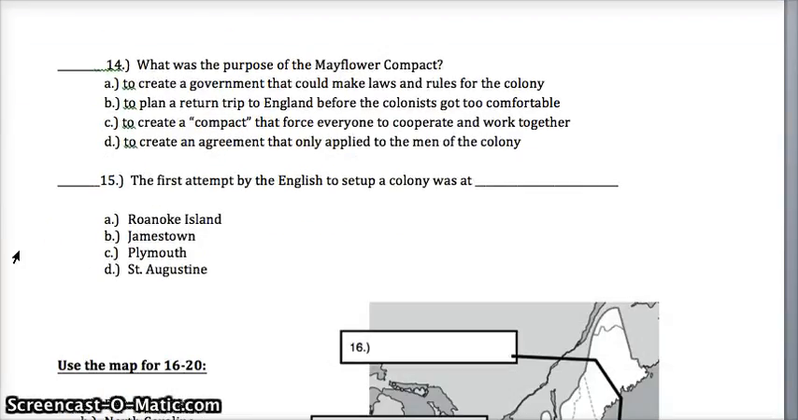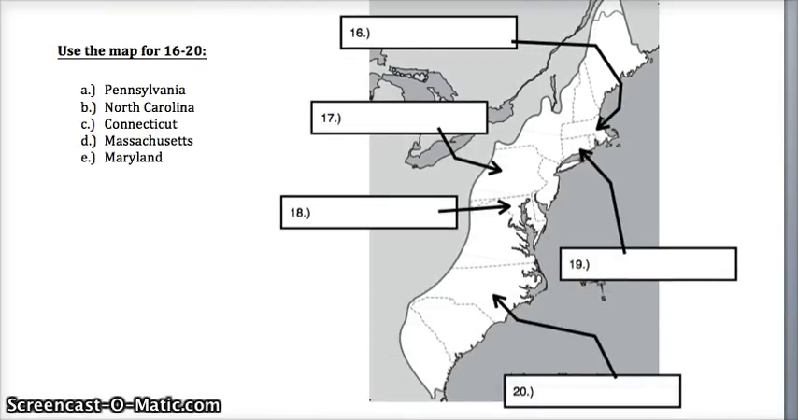15. The first attempt by the English to set up a colony was at A, Roanoke Island, B, Jamestown, C, Plymouth, D, St. Augustine. Be careful, that says the first attempt by the English. 16 through 20, we have a map where we have to label what colony it points to. So for 16, it's pointing right here. Is that Pennsylvania, North Carolina, Connecticut, Massachusetts, or Maryland? The same goes for 17, 18, 19, and 20.